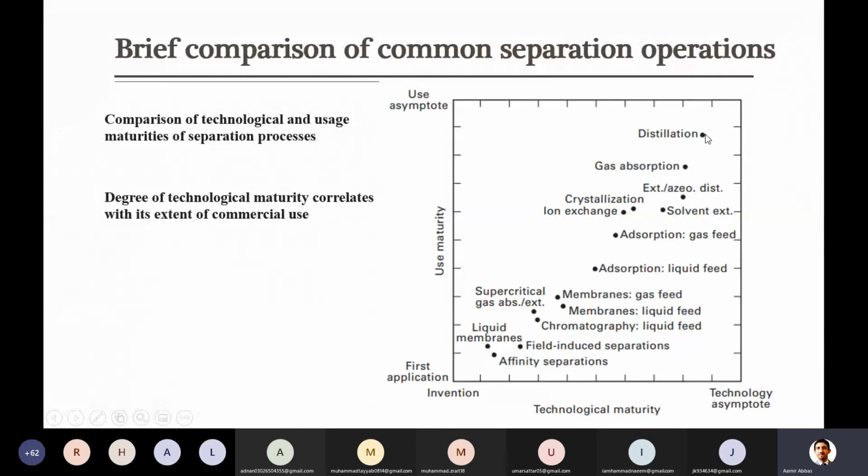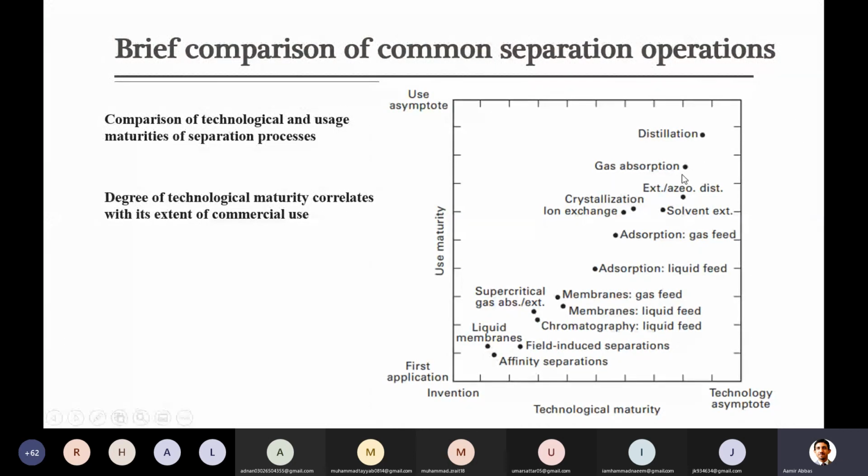Technology means actually all those small improvements. For example, you invent something new and apply it to separations, but that has some problems. With the passage of time, those problems are resolved. You develop some new things and just sort out or get rid of those problems.